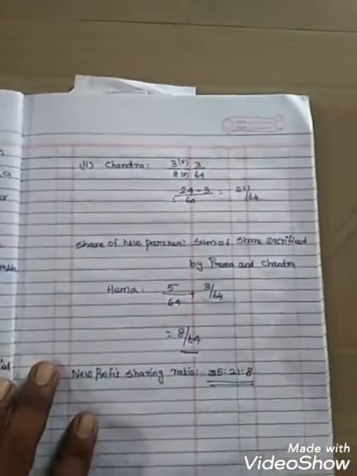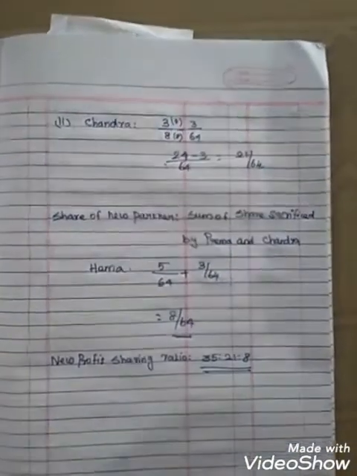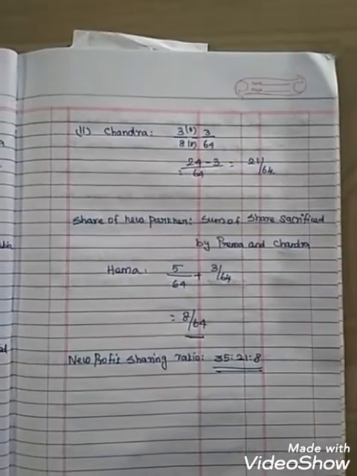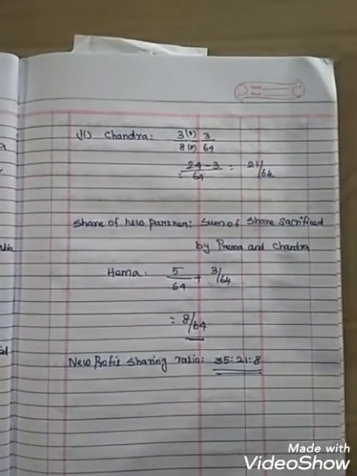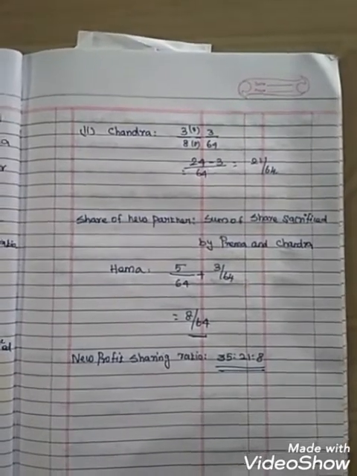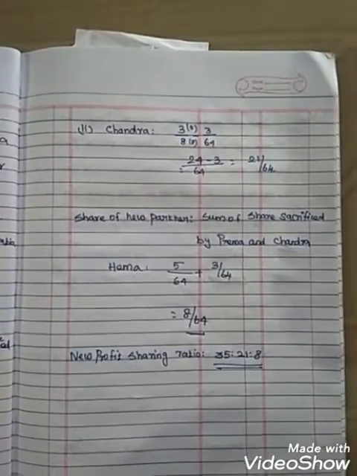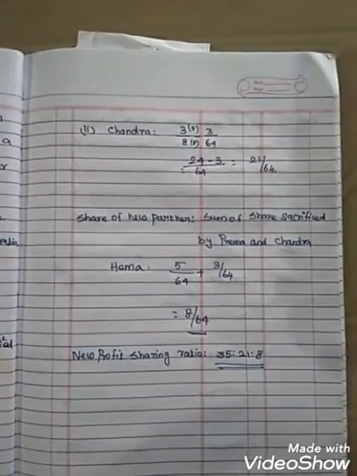Second partner Chandra. Chandra's old share 3 by 8 minus sacrificed value 3 by 64. Same LCM 64. 8 into 8 are 64, 3 into 8 are 24. 24 minus 3, 21 divided by 64.